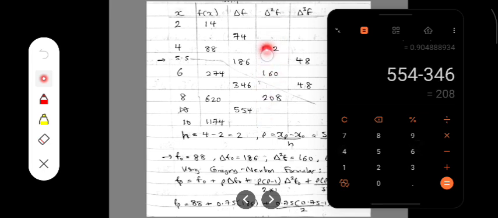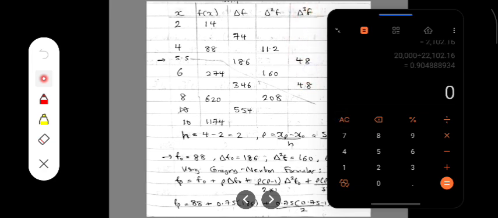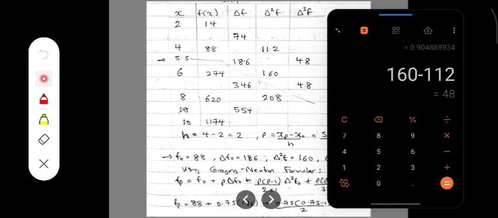So we don't have a constant value yet, so we repeat the same thing again under delta cube f naught. Then we have 160 minus 112, that is 48, and 208 minus 160 gives the same value, 48 and 48. Now we can stop.